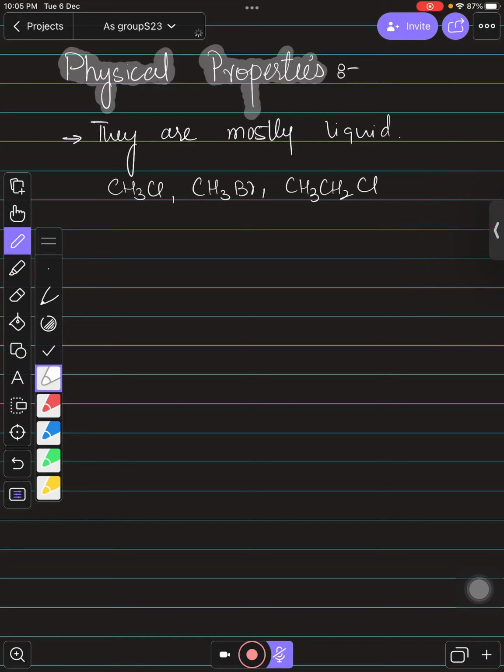Before this, we are moving towards the density they have. So you need to remember that they are denser than water. They are denser than water. तो इनकी जो density होती है वो पानी से थोड़ी सी ज्यादा होती है, ठीक है ना? So that is why they can form a layer in the bottom, right? They can form layers, right?